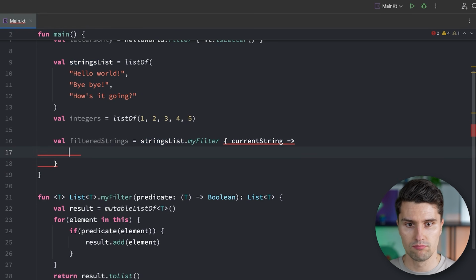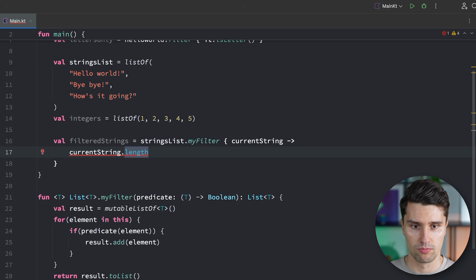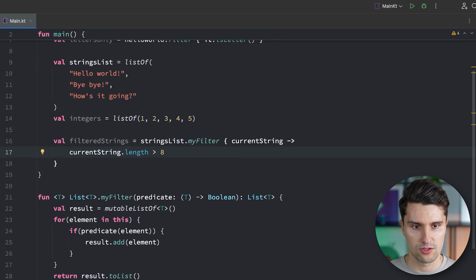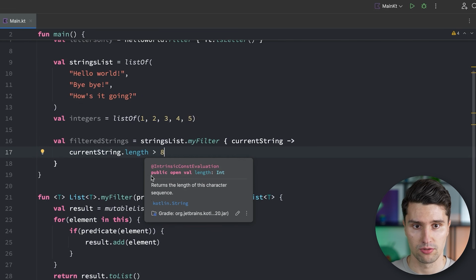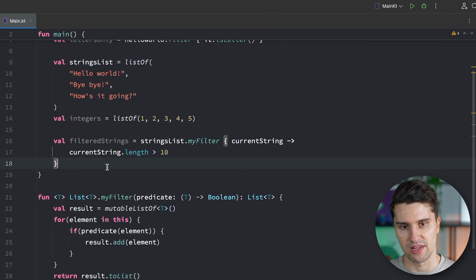Then we maybe filter this based on the current string having a length of at least, let's say 8. So the strings that have at least 9 characters will be kept and the rest will be filtered out. Or let's actually make it 10, because I think this fits better to the examples that I've chosen.